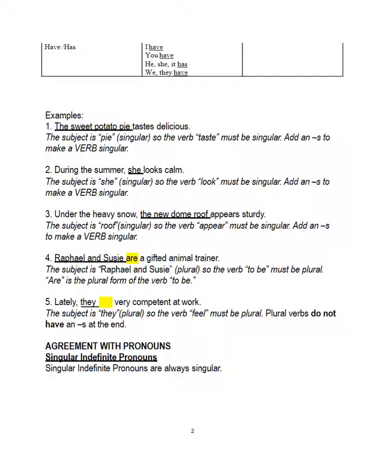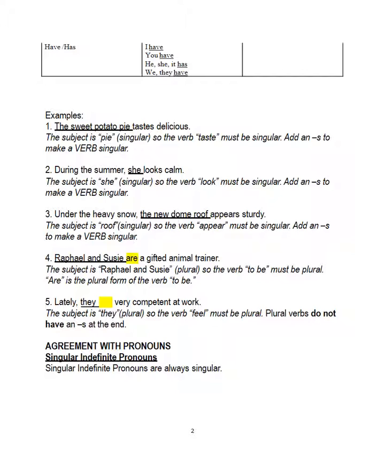Let's look at the verbs have and has. Have is the plural form. Has is the singular. Remember that I and you take on the plural form at times. So I have and you have. Now, he is singular. She is singular. It is singular. So they will have singular verbs, and singular verbs end in what? S. That's correct. So he has, she has, it has. And then we is plural, they plural. So they have, the plural form of the verb.